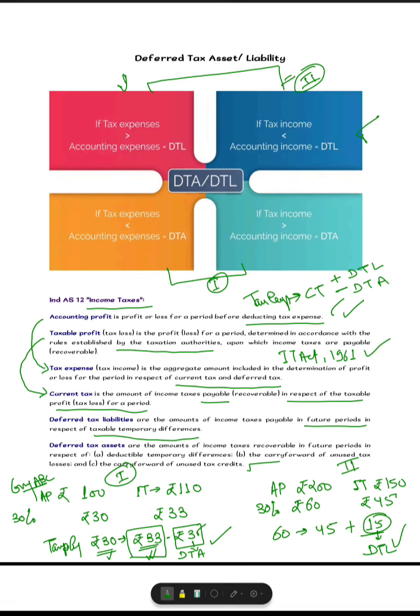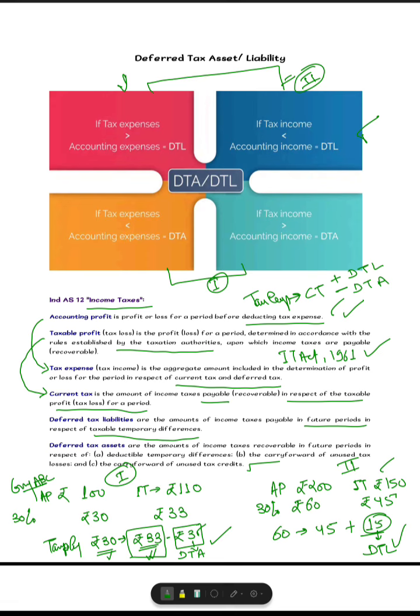Why? Because there have been temporary differences. Say some expenses were allowed by the Income Tax Act in one go, whereas from the accounting point of view, as per the provisions of the Companies Act, we have charged lower depreciation, but the income tax authorities allowed higher depreciation. So in future you will not be able to claim the higher depreciation, because the depreciation amount will be maximum to the extent of the carrying amount of the asset.